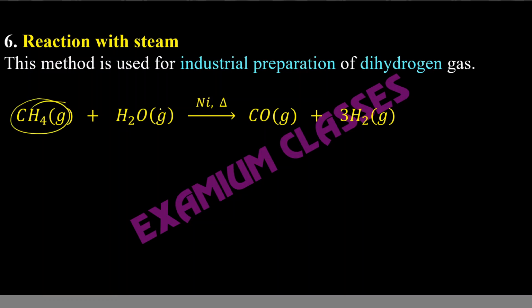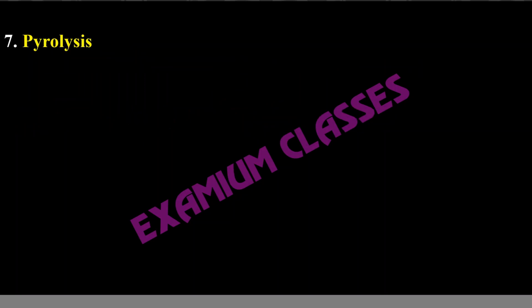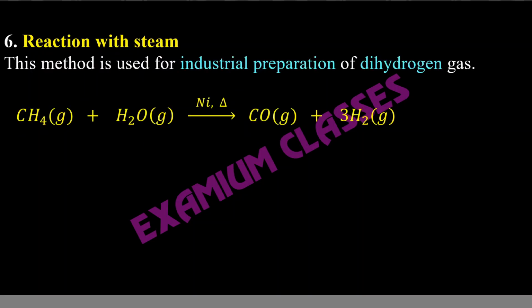So methane, when it reacts with steam in the presence of nickel, gives us carbon monoxide and hydrogen. So this is an industrial method, and it cannot be used in the laboratory, and the reason is very simple. Carbon monoxide is being produced, and we have to take care of it. It is a poisonous gas. So that's why it is used for hydrogen only.